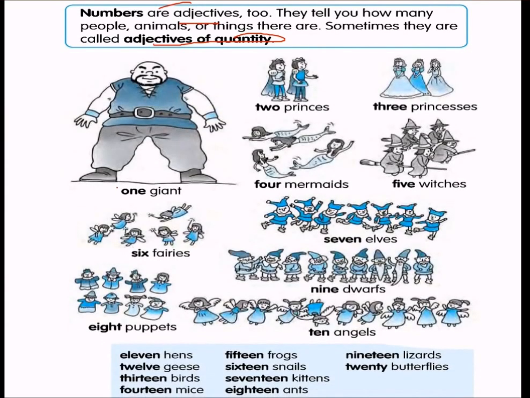Numbers are adjectives too. How can adjectives be numbers? They tell you how many people, animals, or things there are. Sometimes they are called adjectives of quantity. Let us see some examples. One giant, two princes, three princesses, four mermaids, five witches, six fairies, seven elves, nine dwarfs, 10 angels, 8 puppets, 11 hens, 12 geese, 13 birds, 14 mice, 15 frogs, 16 snails, 17 kittens, 18 ants, 19 lizards, 20 butterflies.